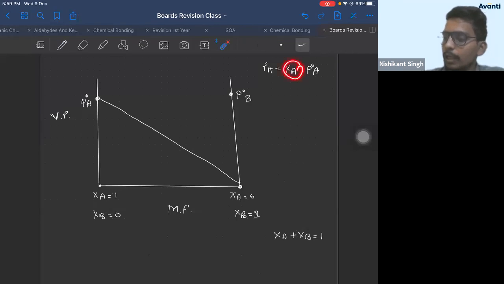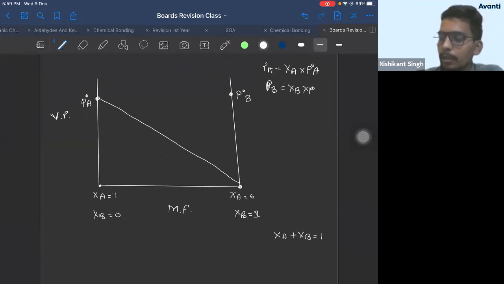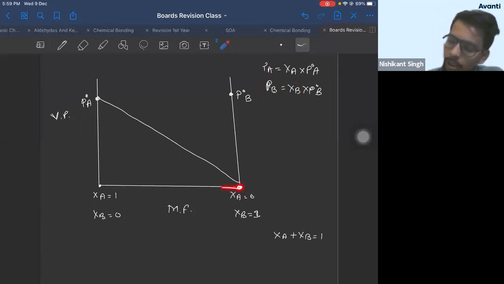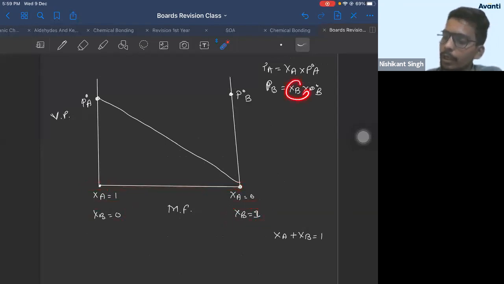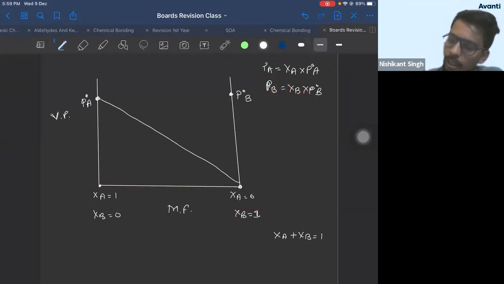Similarly, pressure of B from Raoult's law is mole fraction of B into P naught B. As mole fraction of B decreases from 1 to 0, pressure of B will also decrease. So pressure of B will start decreasing.